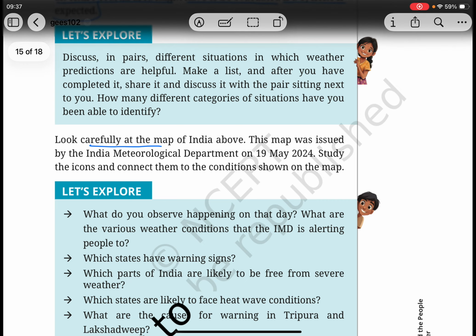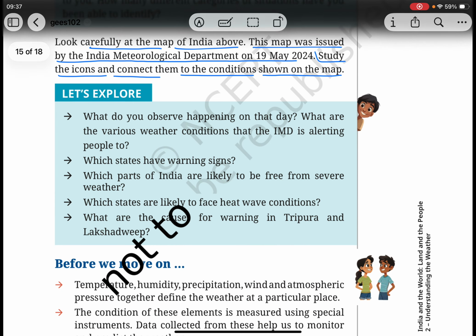Look carefully at the map of India above. This map was issued by the Indian Meteorological Department on 19 May 2024. Study the icons and connect them to the conditions shown on the map.